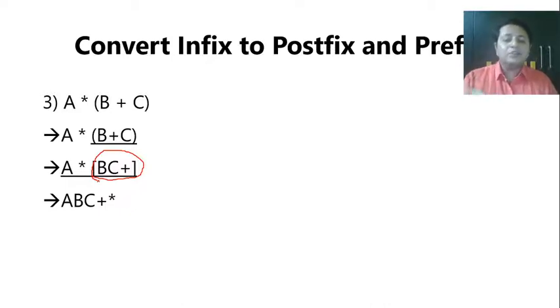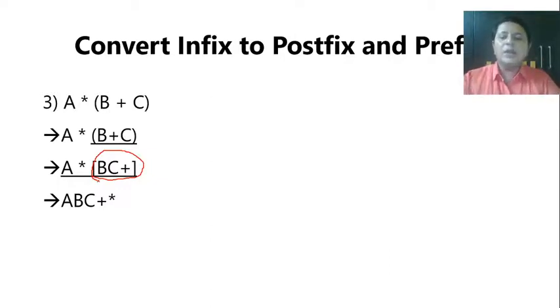See, in postfix, can you see plus is before star, which is obviously something abnormal, that addition is happening before multiplication. So if at all when you do reverse conversion, this is the way you can try understanding that my plus has to be in bracket. Otherwise, it is not possible to do addition before multiplication. So when we do reverse conversion, we also have to think about the brackets, because in infix to postfix, the brackets are getting lost. So postfix to infix, when you do a reverse conversion, we have to think about the presence of brackets and we have to put them back.